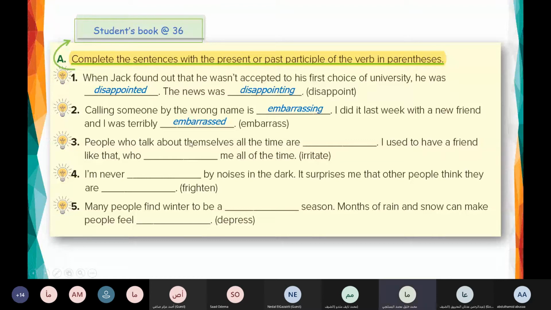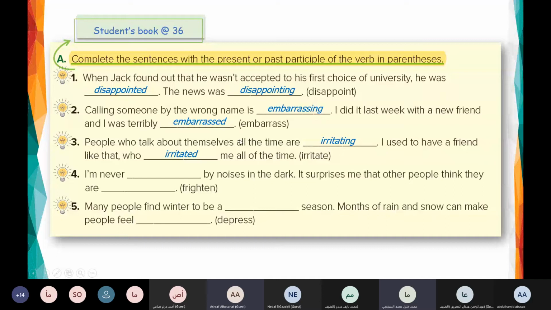People who talk about themselves all the time are... Yes, Ashraf, read number three. People who talk about themselves all the time are irritating. Good. I used to have a friend like that who irritated me all the time. Good.